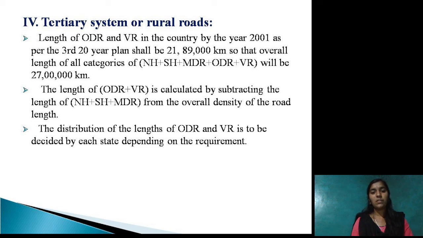The distribution of length of other district roads and village roads is to be decided by each state depending on the requirement, depending on the region and its transportation requirements.